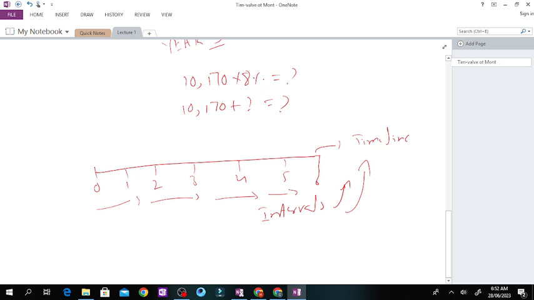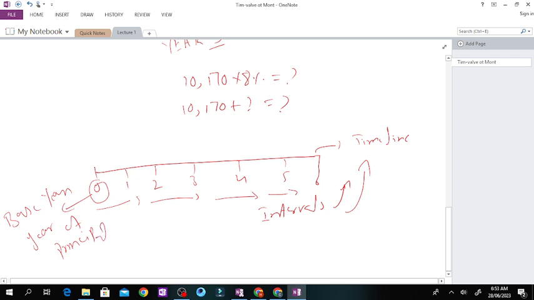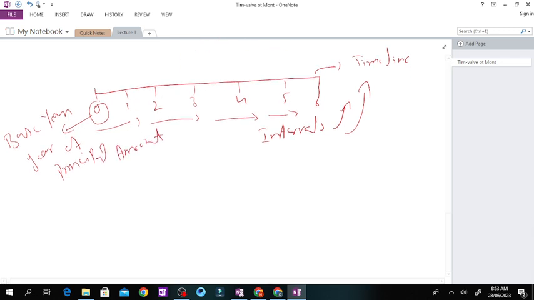Okay, so what does it mean? Let's start from that point. This is 0, and this is known as the base year, or the year of the principal amount, or you can say the year of investment.